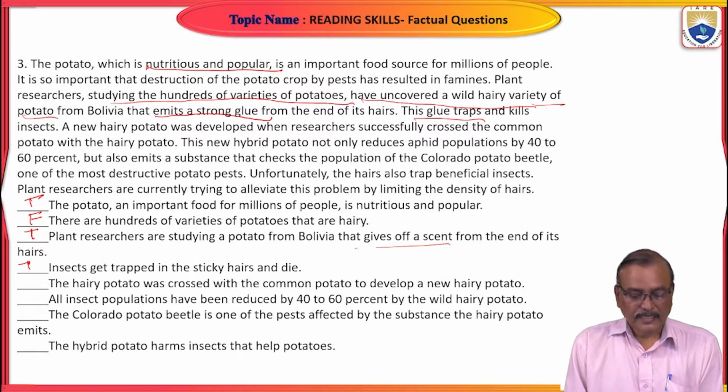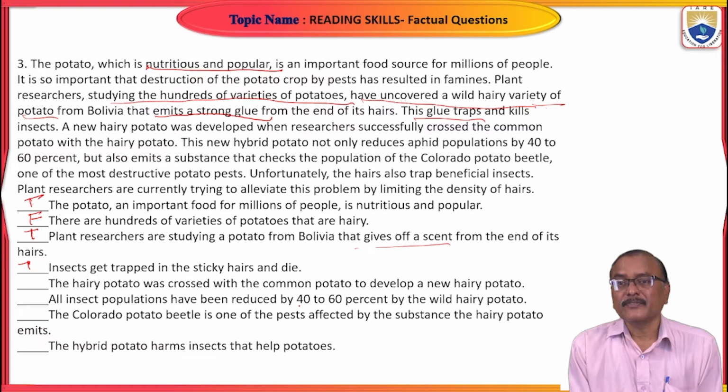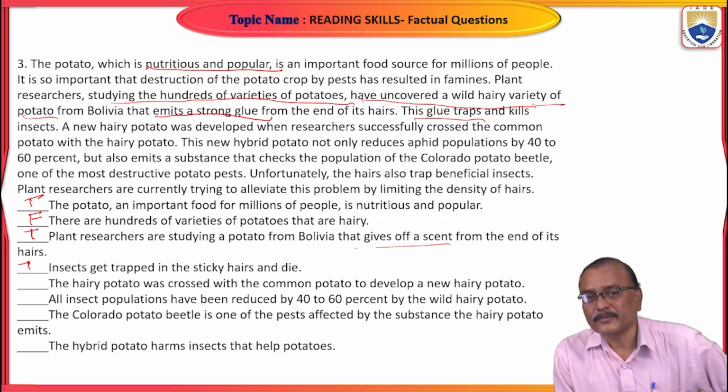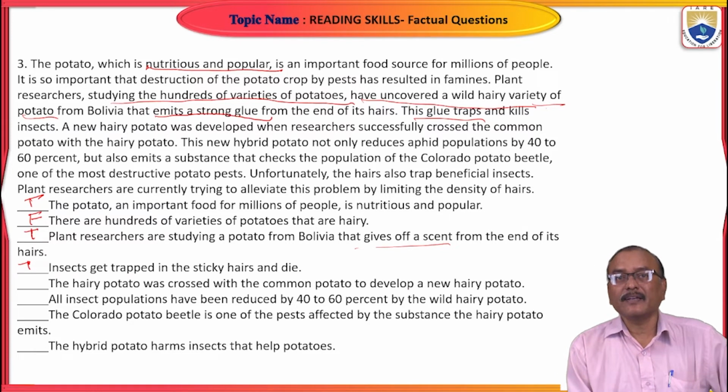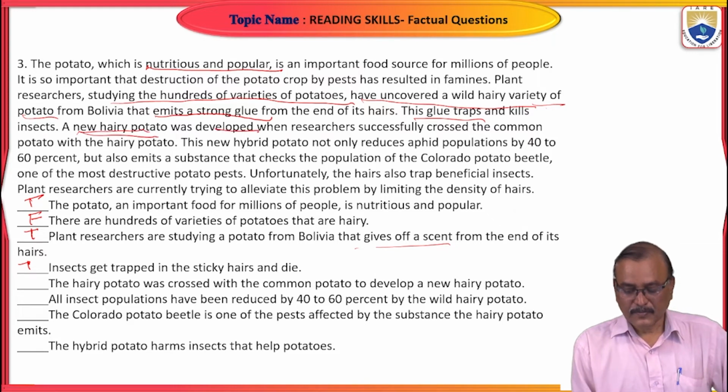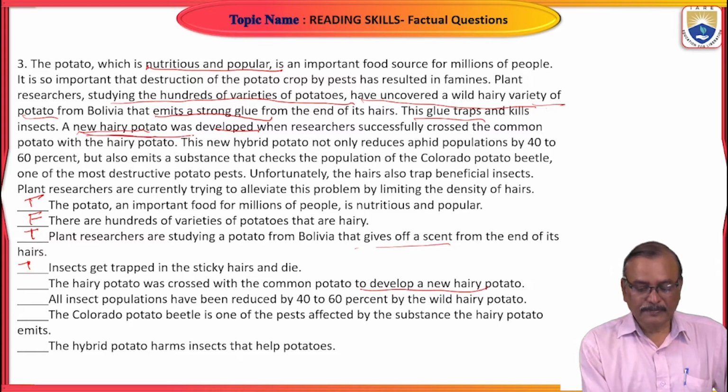Next, the hairy potato was crossed with the common potato to develop a new hairy potato. Yes, you see here, what is it? This new hairy potato was developed. Okay, to develop a new hairy potato. You see, it is in passive voice.